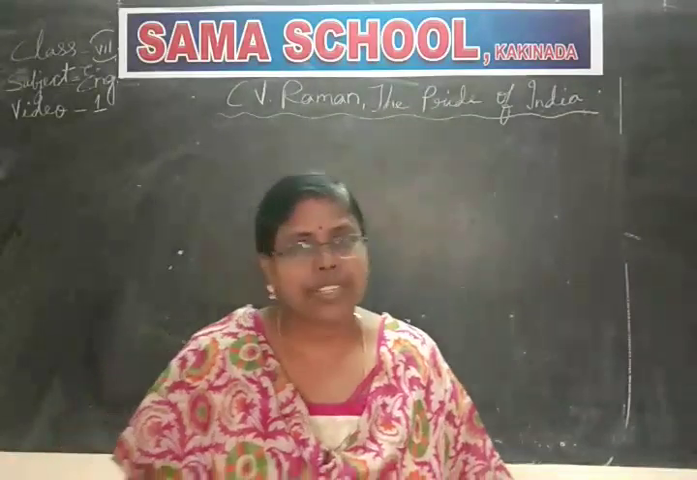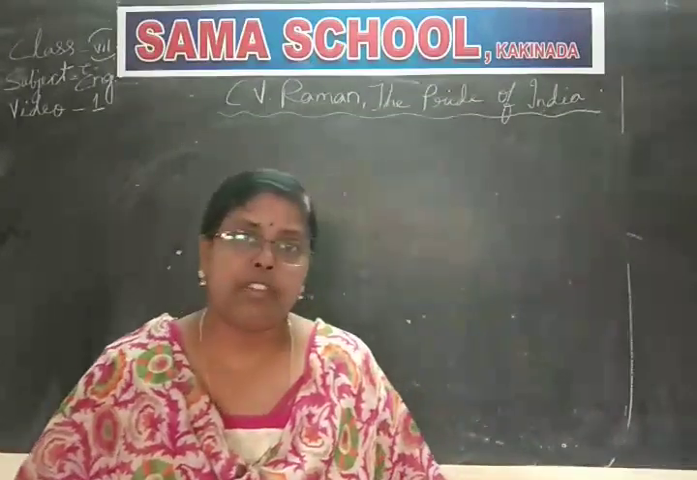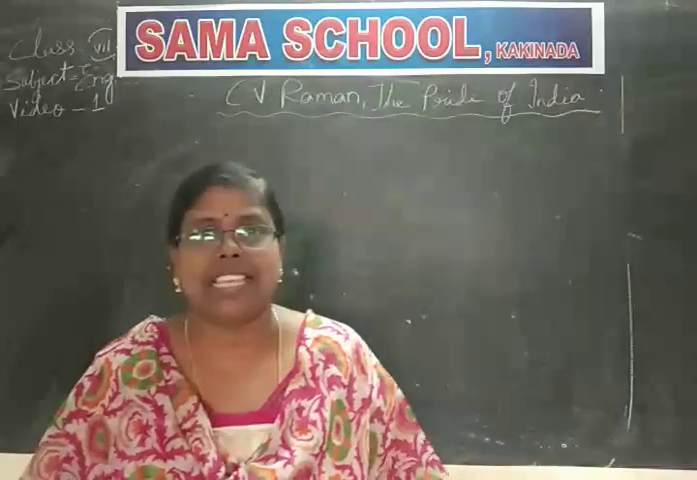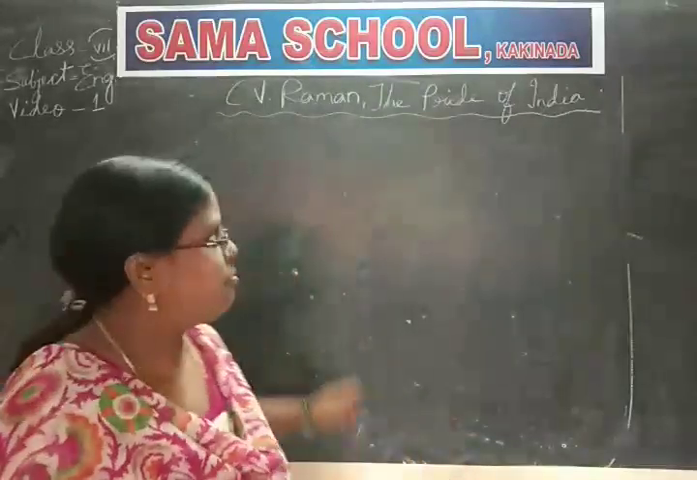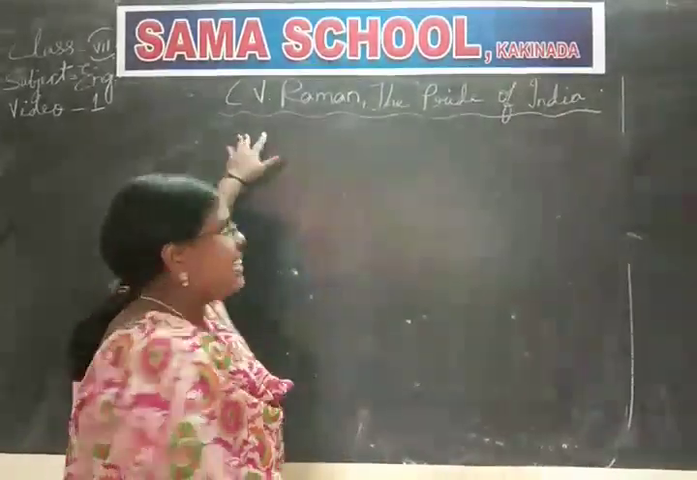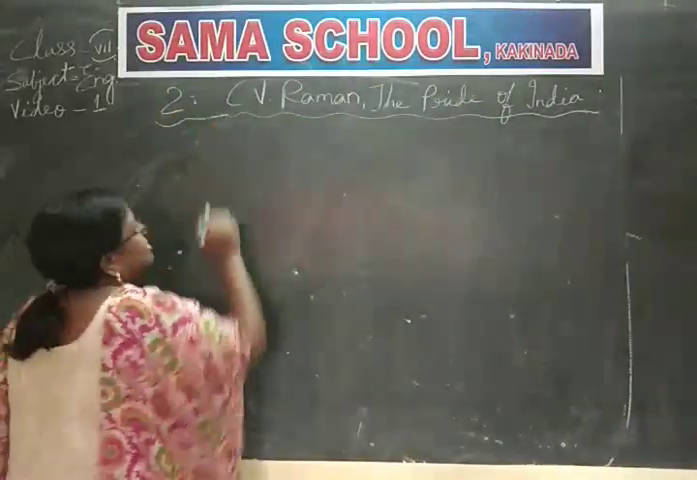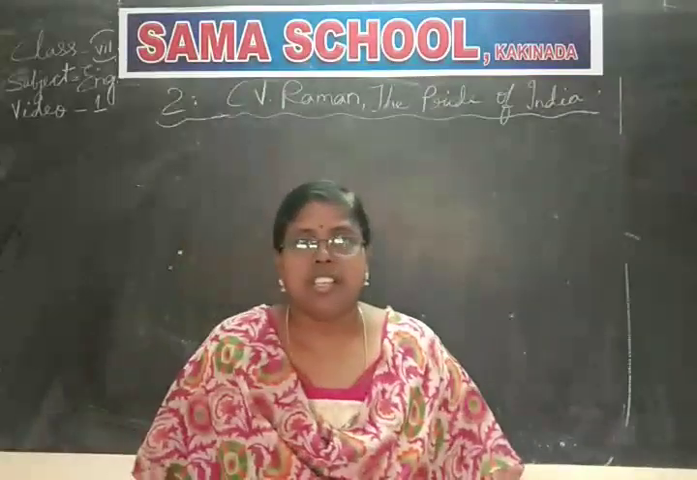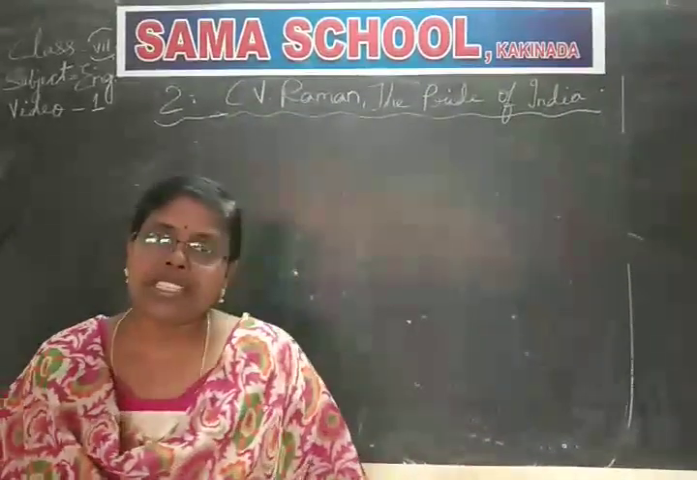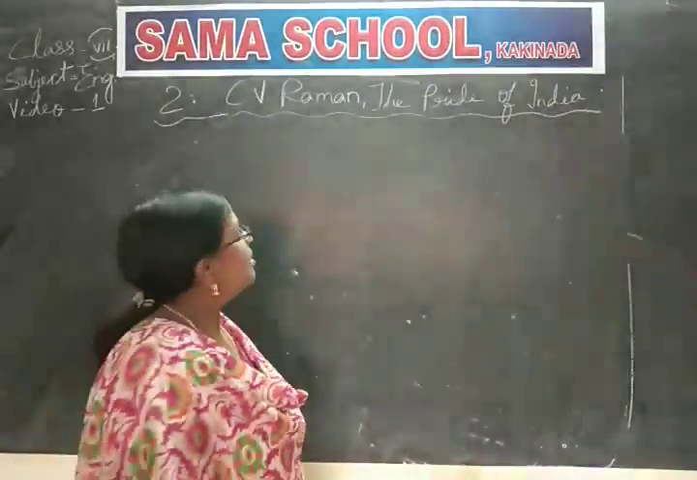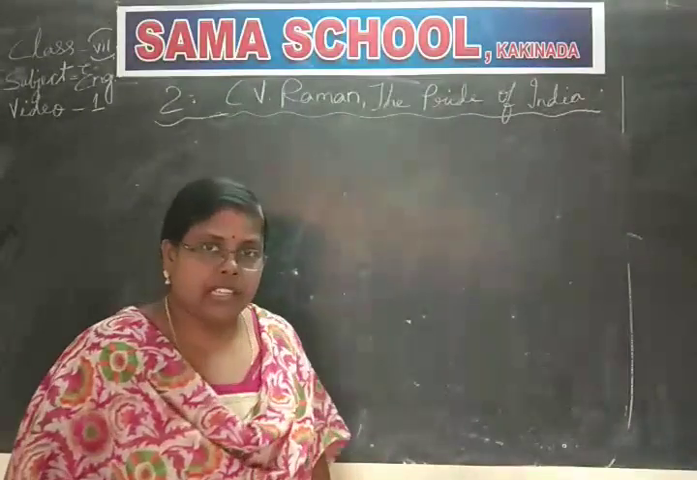Okay? Now, first lesson we have already finished. Now, the second lesson. Already you must have seen on the board, right? This is unit number 2. We don't have lessons type here, isn't it? Unit number 2. What is that? C.V. Raman, the pride of India.